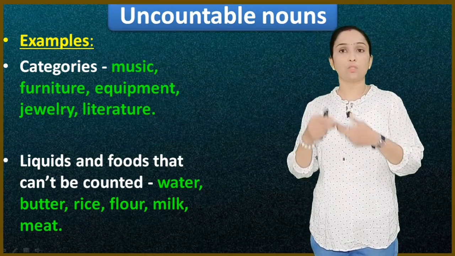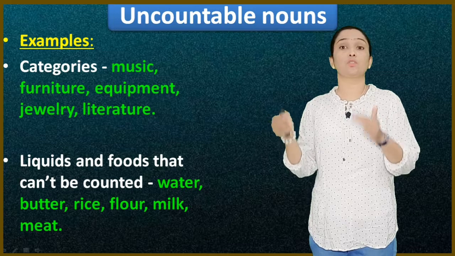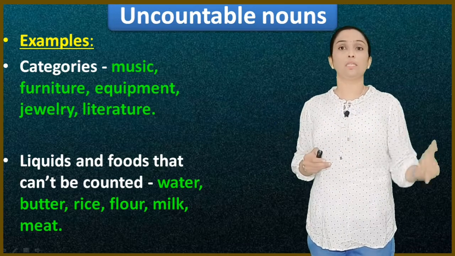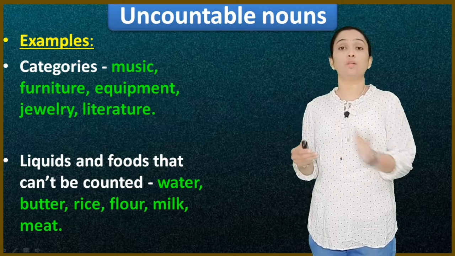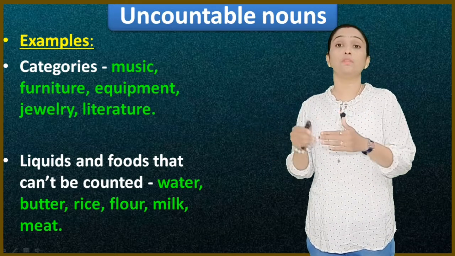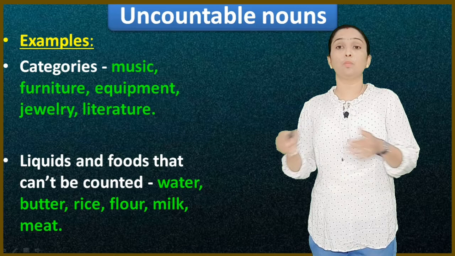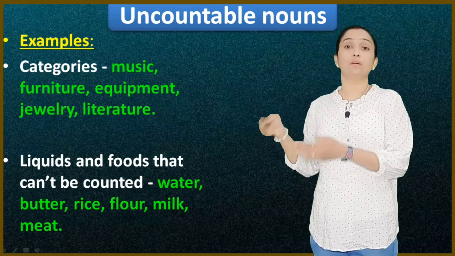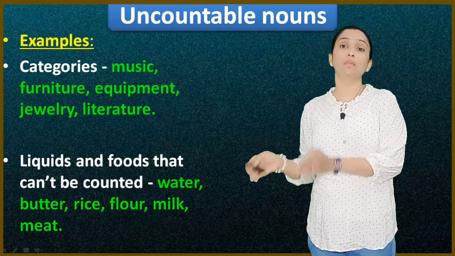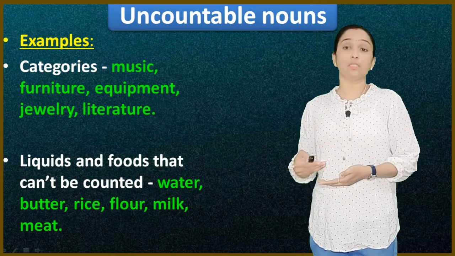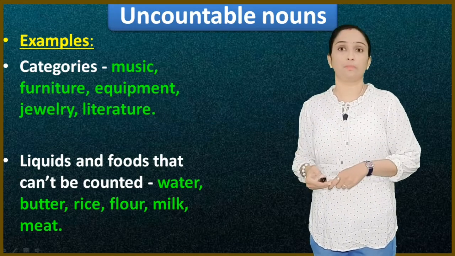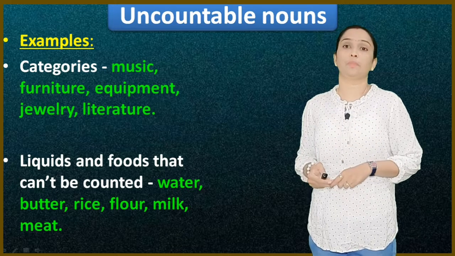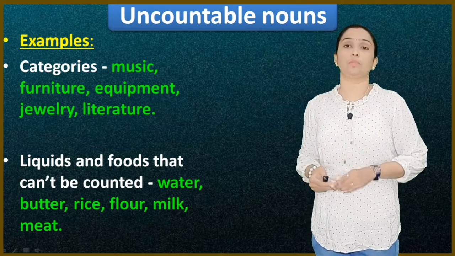No, furniture includes all things like table, chair, sofa. That you can count. 1 table, 2 table, 1 chair, 2 chair. So you can count 1 sofa, 2 sofa, but you can't count the furniture. Furniture is a group. You will not say I have brought 1 furniture. You have to make it countable. You will use a piece of furniture. Here it is countable, but furniture is uncountable.